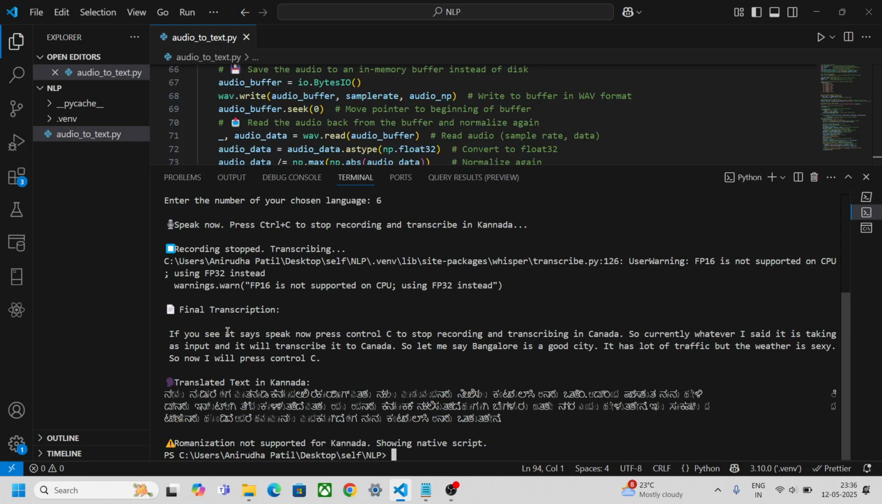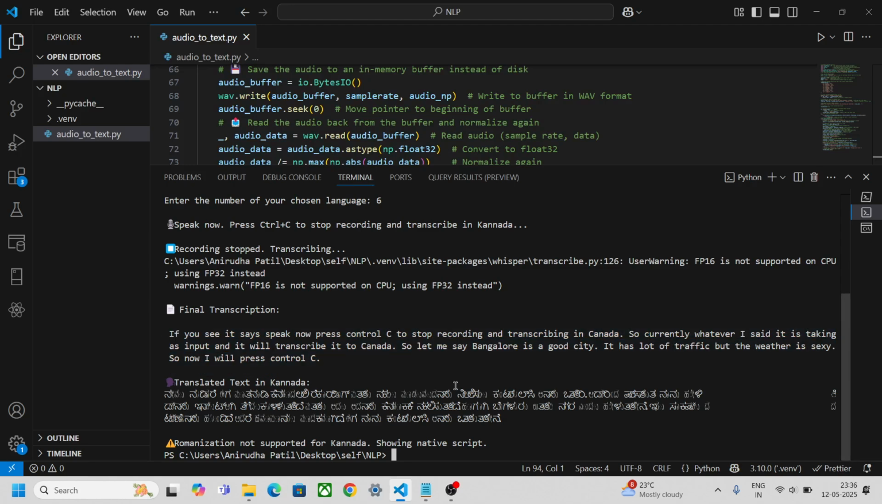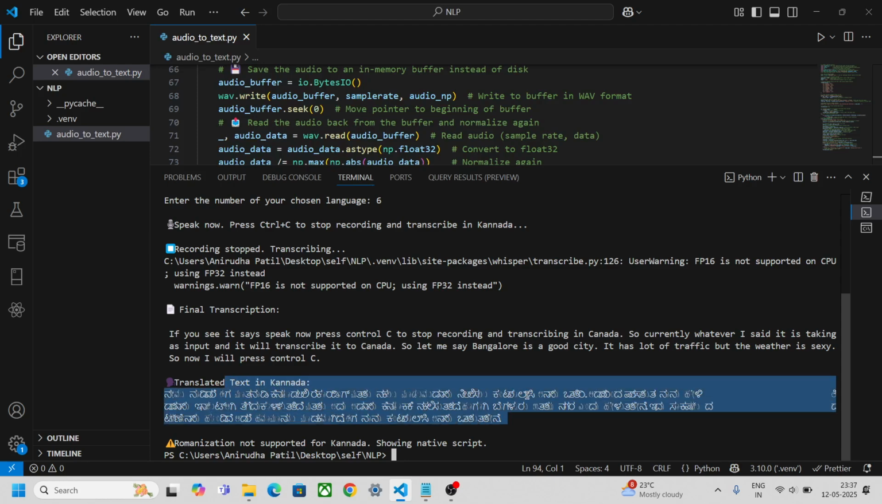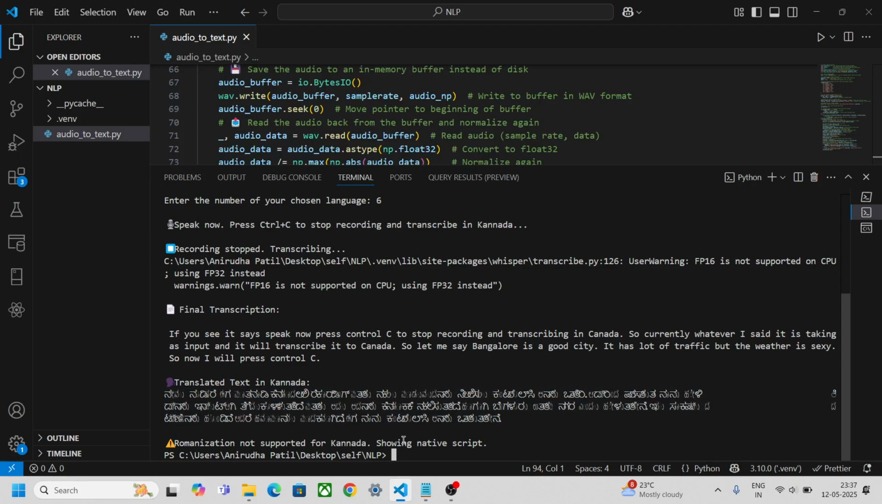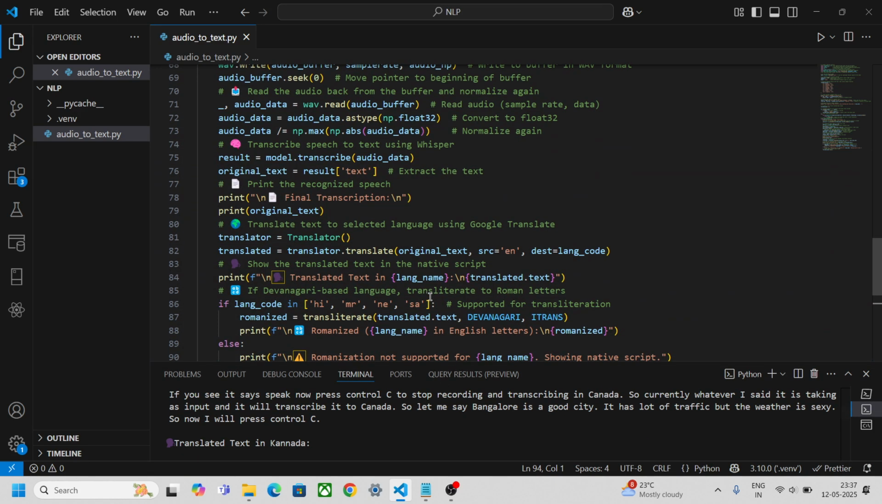It says speak now, press Ctrl C, and transcribing in Kannada. Instead of Kannada, it recorded it as Canada. This is what I said, and this is what it translated into Kannada, and it is saying Romanizing not supported for Kannada. So I think Hindi and Marathi are supported, but Kannada is not.